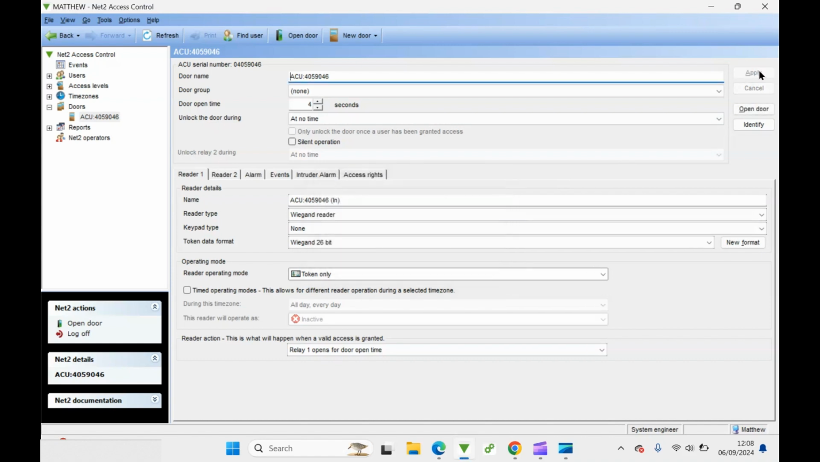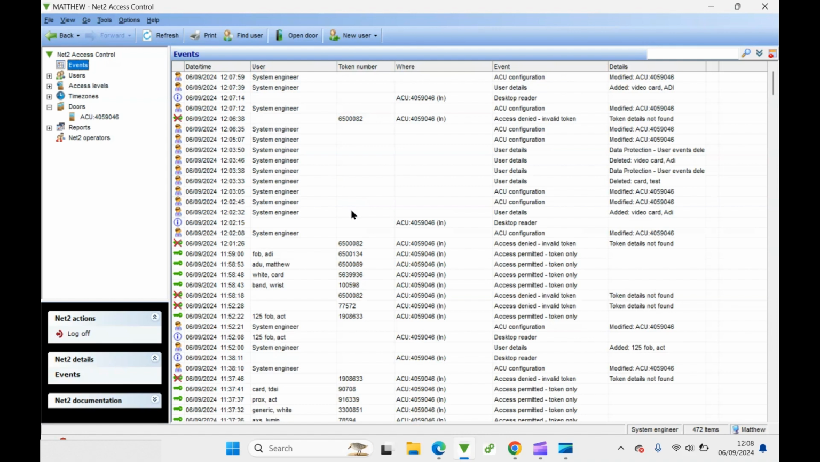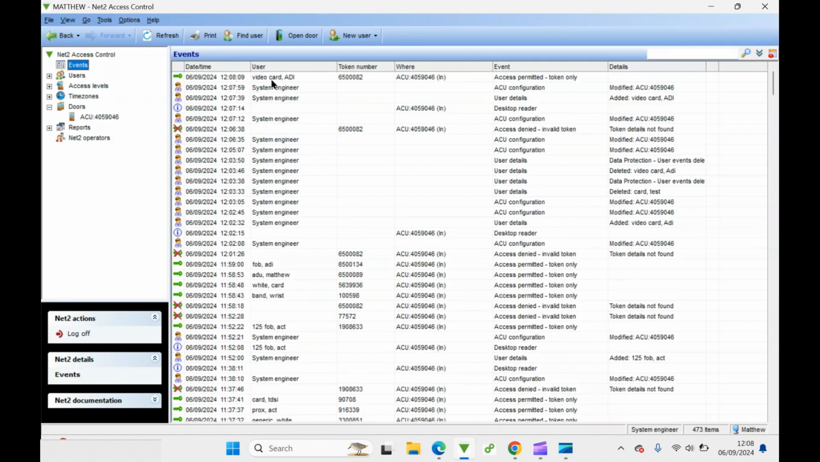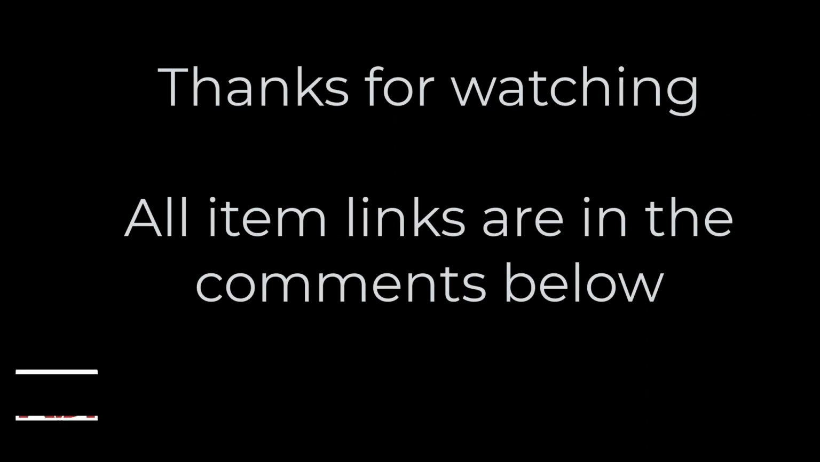So now the cards you've added are added to the system, they're in 26-bit, and if we go to events, now if I present my card to the reader, you can see that the video card access was permitted, and that particular card's now enrolled into the system. And there we are. That's how you would use the ADI Pro credentials, adding them to a net2 system in a generic 26-bit format.